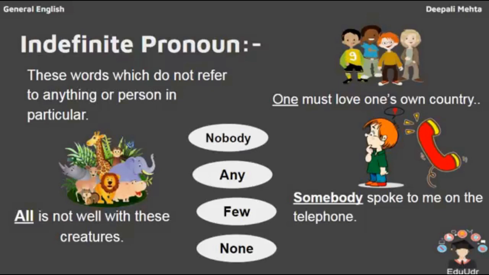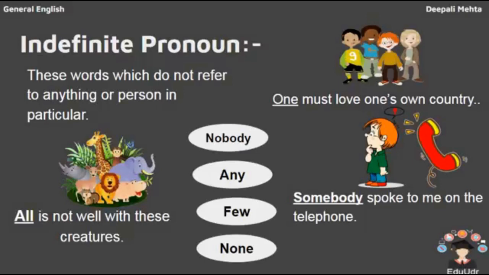The next comes the indefinite pronoun. Indefinite means not fixed. These are words which do not refer to anything or person in particular. For example, one must love one's own country. Now, here one does not mean that I am talking about one person. I am saying that all the residents of the country should love one's own country.